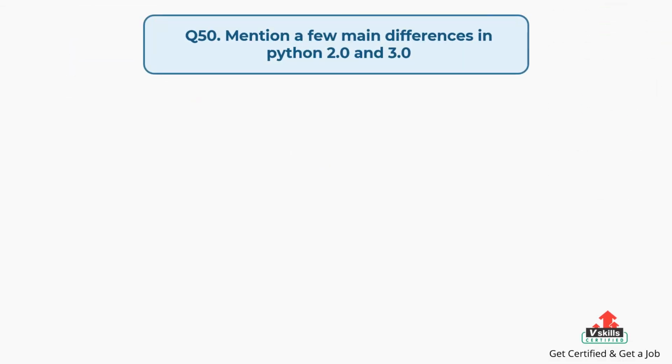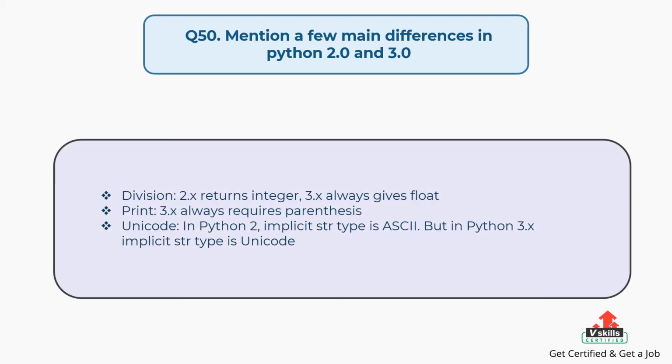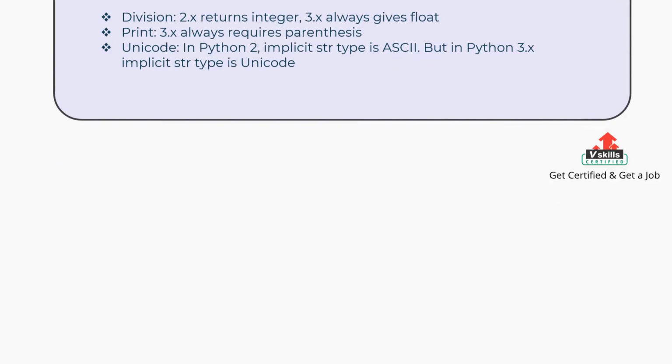Question number 50. Mention a few main differences in Python 2.0 and 3.0. The answer is, in division, version 2 returns an integer. On the other hand, version 3 always gives a float. At the time of print, version 3 always requires parentheses. In version 2, the implicit string type is ASCII. But in version 3, the implicit string type is Unicode.